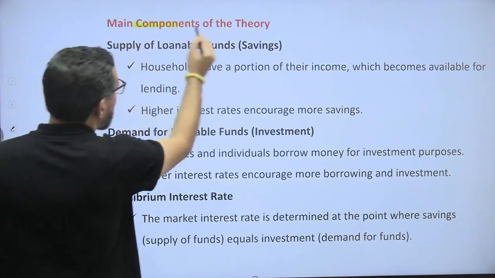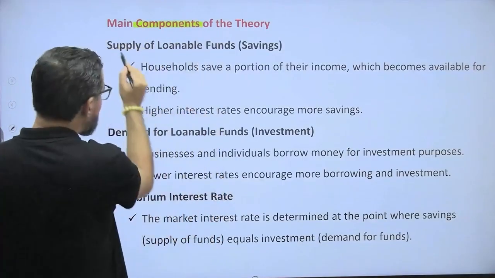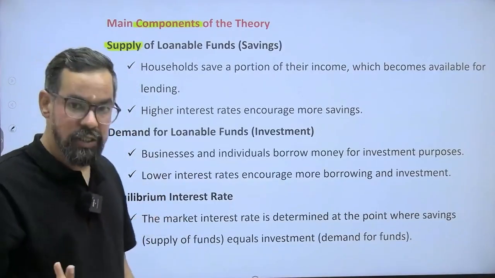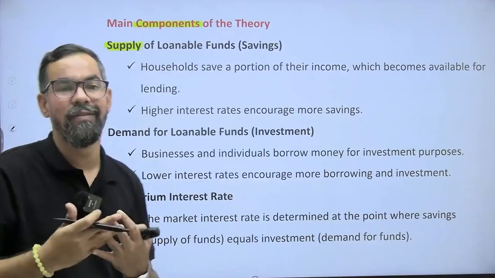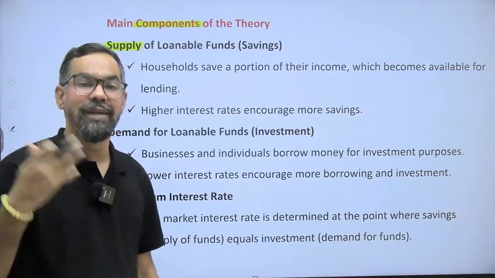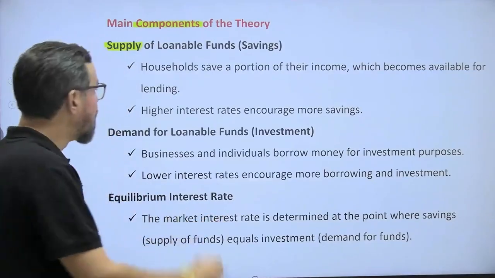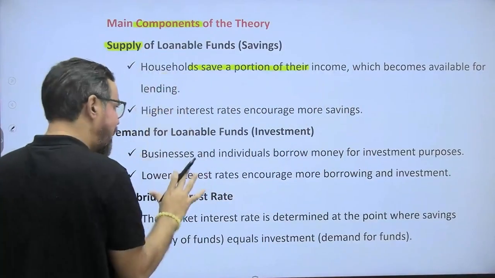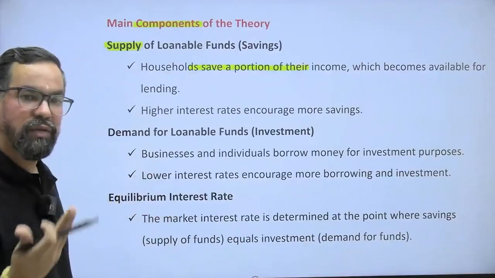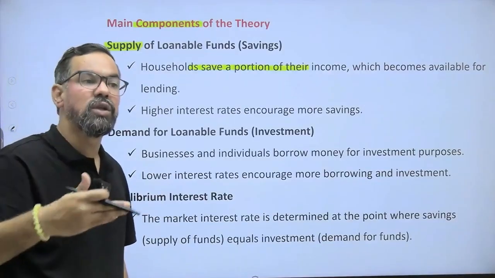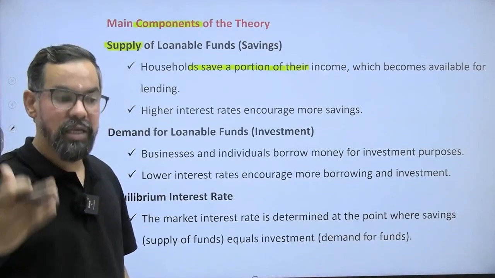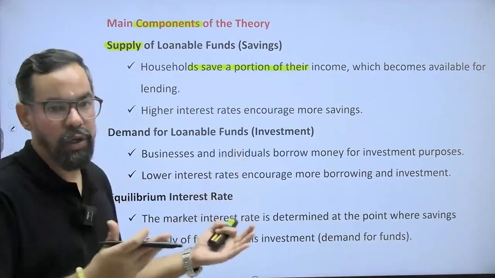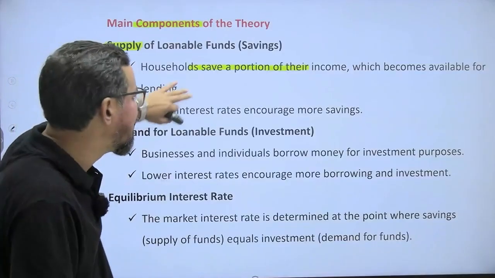So the main components of this theory. The first one is supply of loanable funds. Supply is created by investors, those who save money. An investor always wants to invest their money at a high rate, the simple logic. Households save a portion of their income, which becomes available for lending. Households generally deposit money with financial institutions. Financial institutions channelize or mobilize those funds to corporate houses or borrowers, which can be retail or corporate. It is as simple as that.